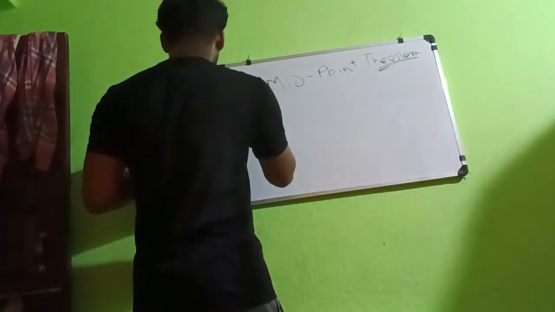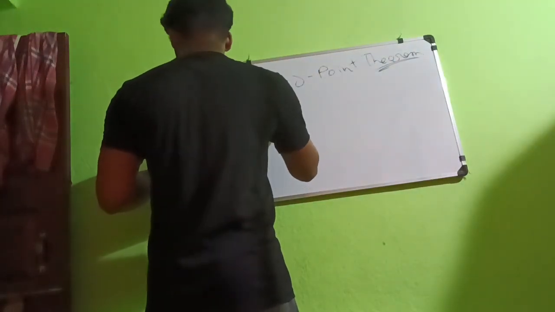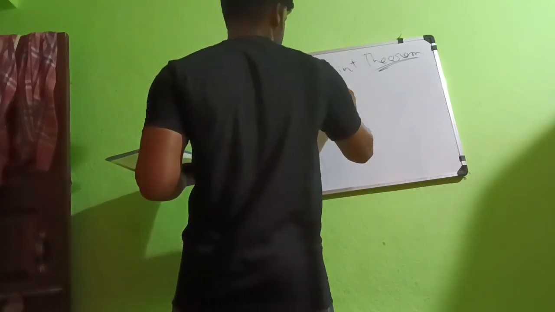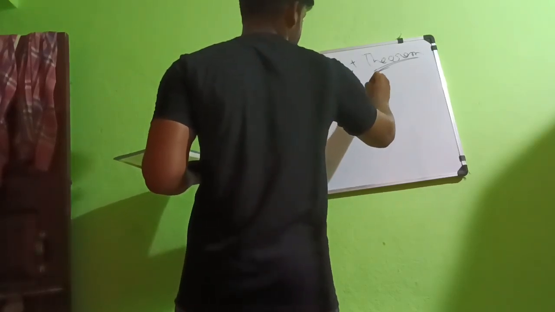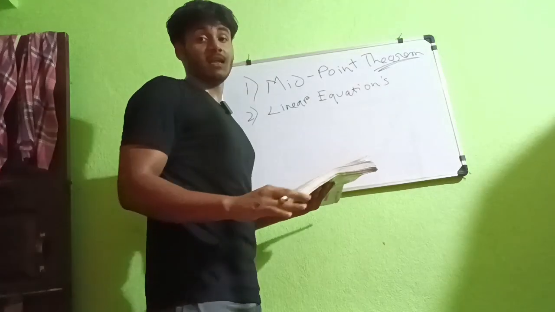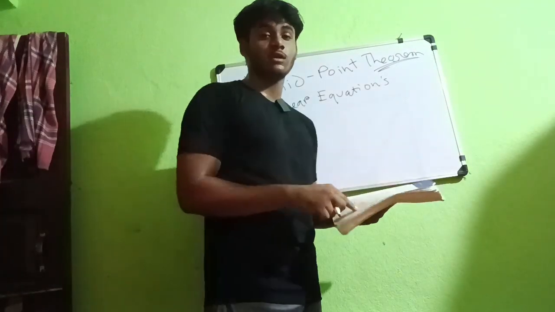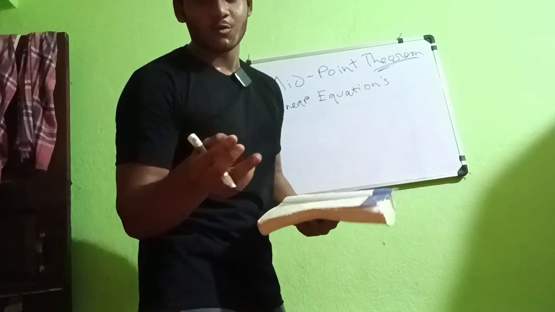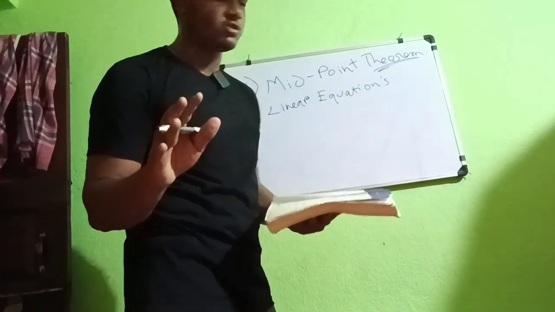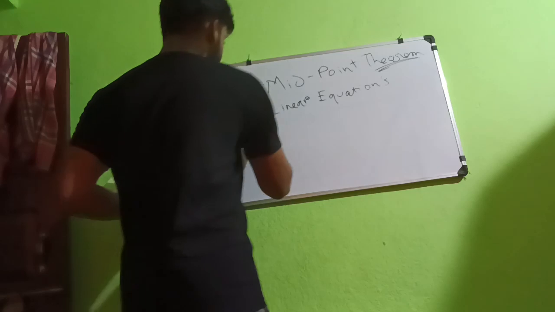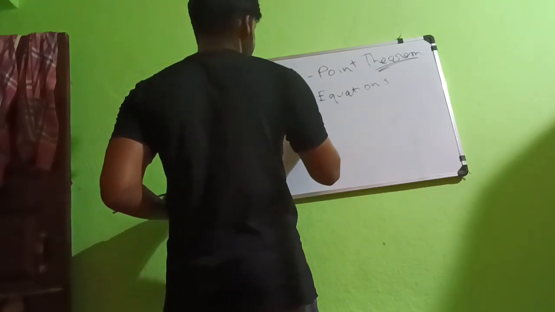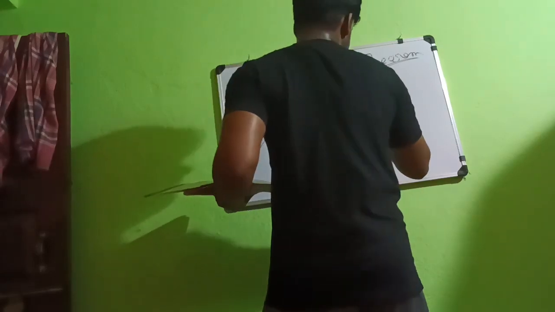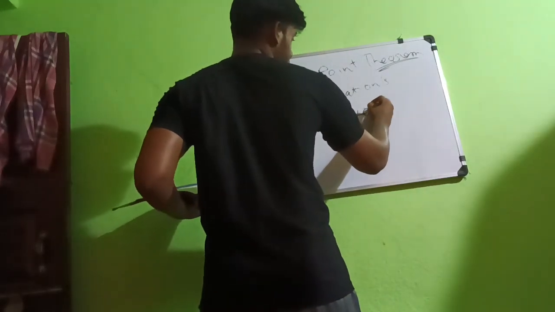The second hardest chapter is linear equations. This is one of the hardest chapters, where every brilliant and genius student faces problems in solving the answers. I am going to give you a shortcut trick so that you can easily solve all these questions. And the third hard chapter is logarithms and indices. Logarithms and indices are connected vice versa.